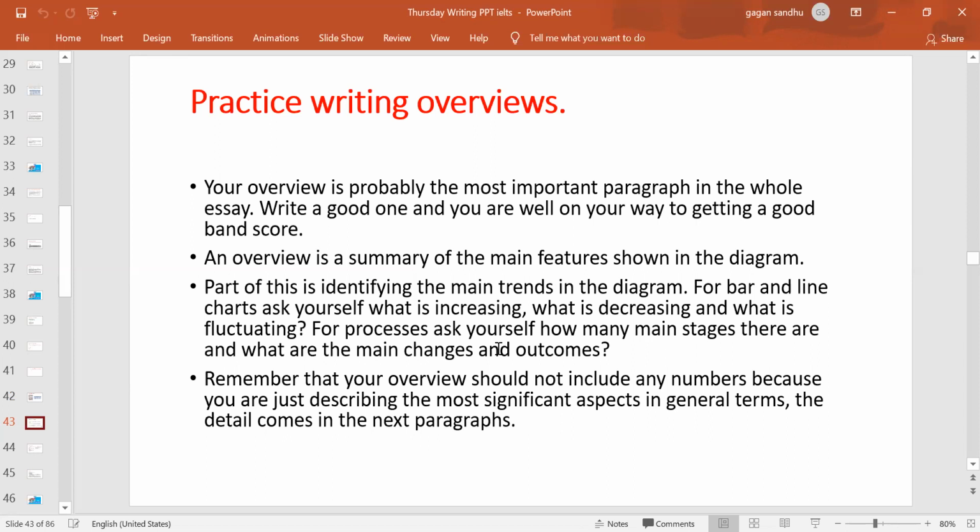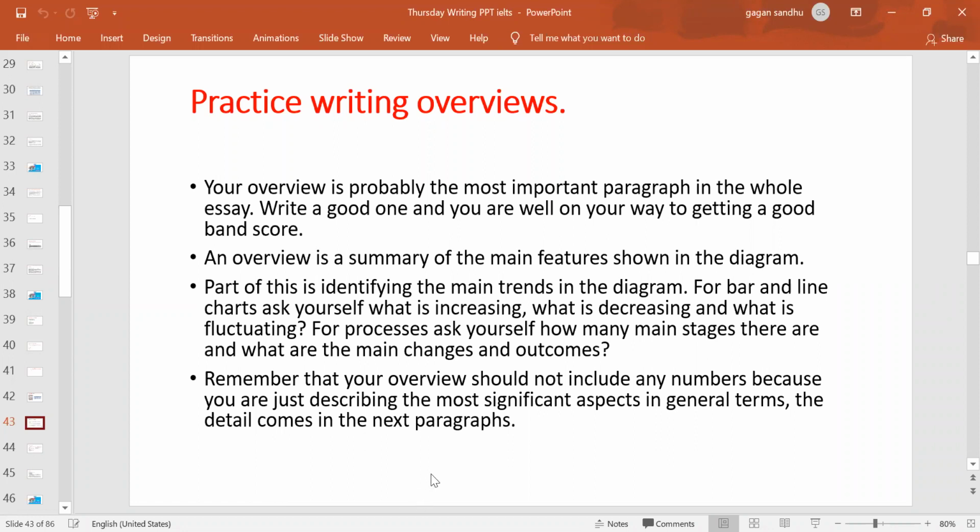So what does it describe? For bar and line graphs, it is saying what is increasing. You have to ask this question to take out the main trends. What is increasing, what is decreasing, and what is fluctuating, if any information is in a fluctuating tone. And for processes, you need to ask how many stages there are and what the main changes and outcomes happening at each stage are, right?